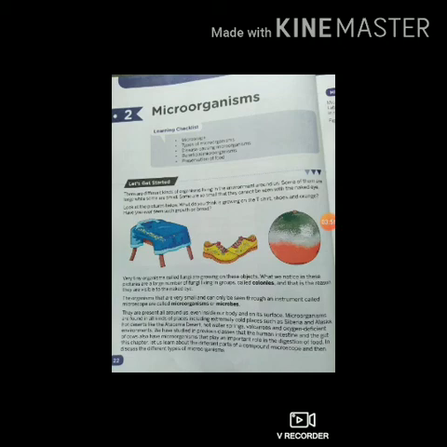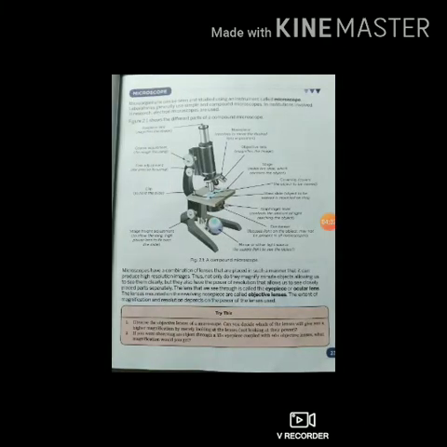Now we will see about the microscope. That is our next topic. To see microorganisms, we need one instrument. The instrument which helps us to study microorganisms, or helps us to see them, is called a microscope. With the help of a microscope we are able to see microorganisms that we cannot see with our naked eyes. Laboratories generally use simple and compound microscopes.